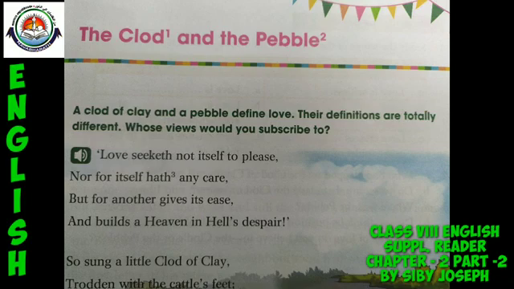So in the preface itself, we are informed that in this poem we can find two notions about love. The first notion is given by a clod of clay and the second notion is given by a pebble.